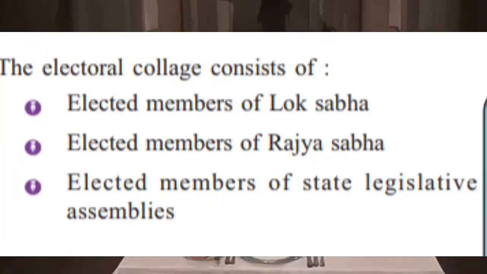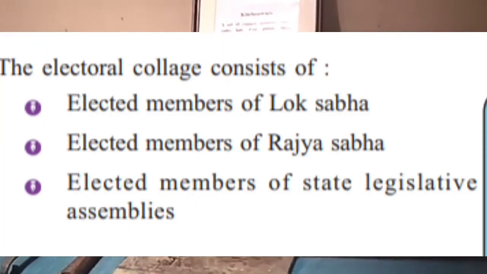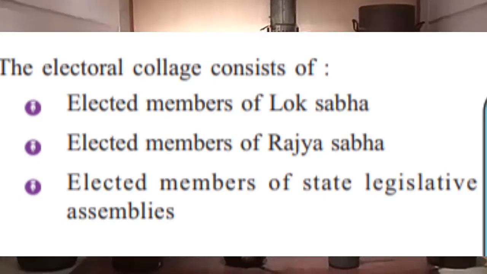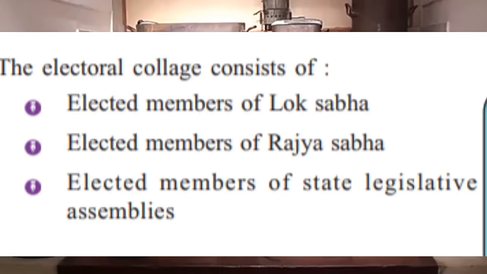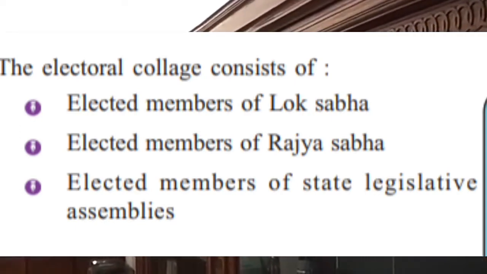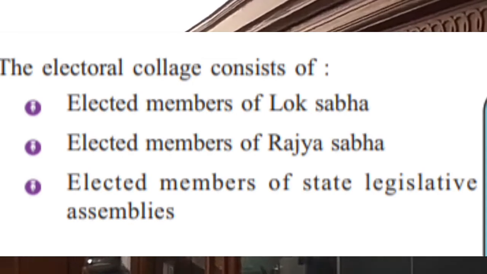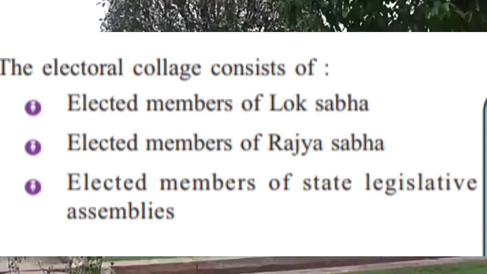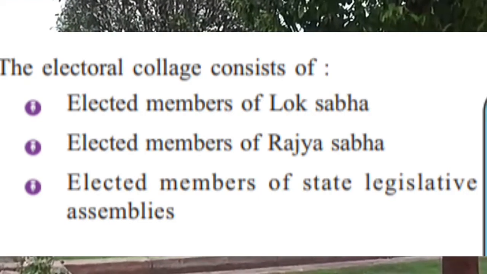This electoral college consists of elected members of Rajya Sabha, elected members of Lok Sabha, elected members of state legislative assemblies. The elected members are only included in the electoral college.